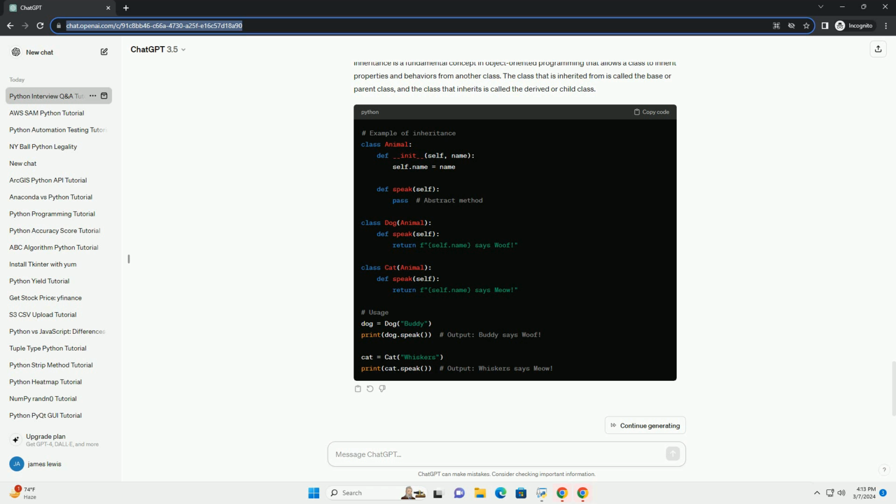Question: what is inheritance in Python? Provide an example. Answer: inheritance is a fundamental concept in object-oriented programming that allows a class to inherit properties and behaviors from another class. The class that is inherited from is called the base or parent class, and the class that inherits is called the derived or child class.